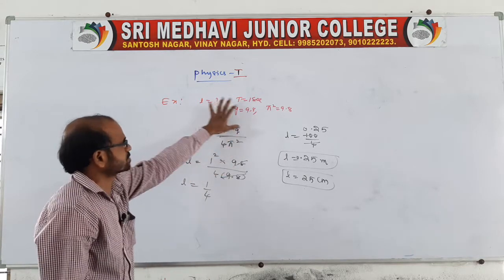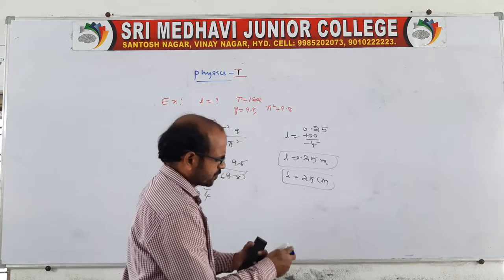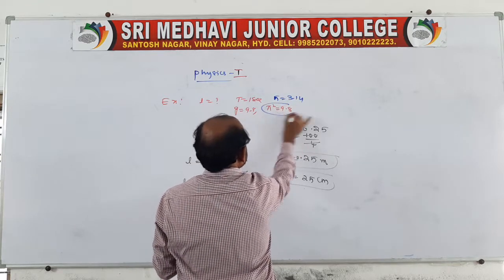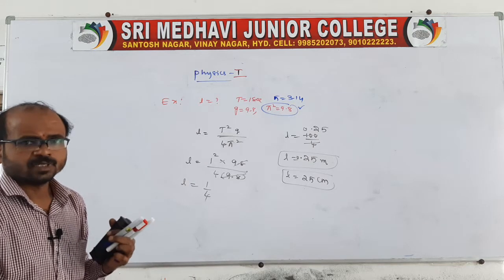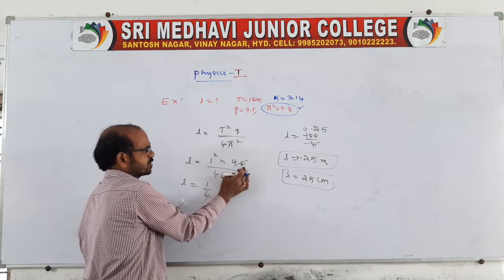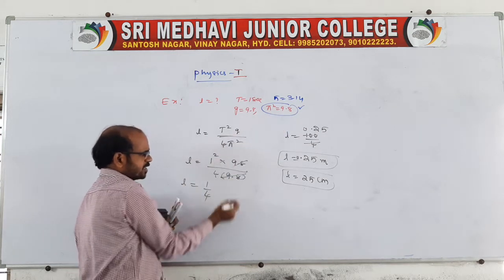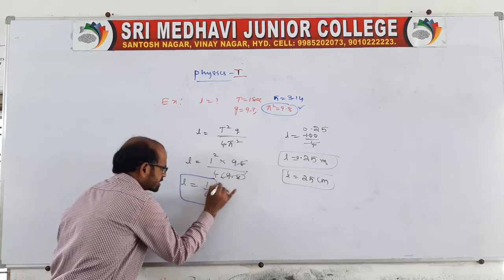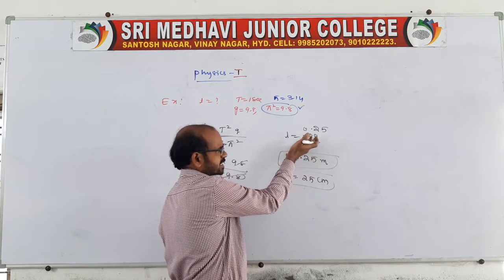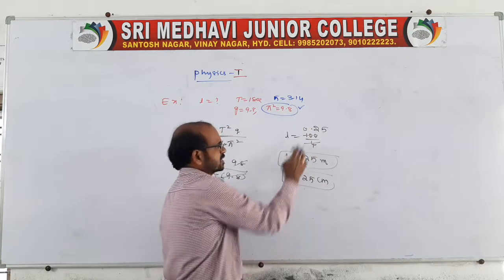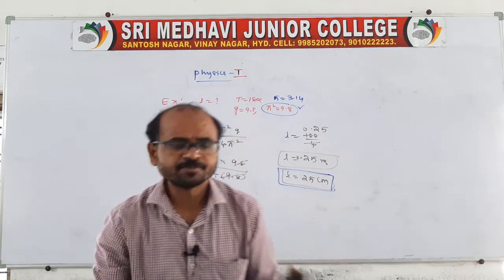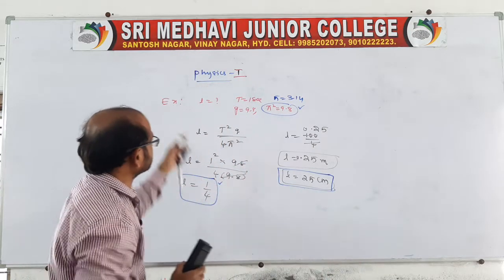And in this expression you substitute these values, because we know the pi value is 3.14. If you square it, then we will get approximately 9.8. So substituting, G is 9.8, pi square value is 9.8, and 9.8 is cancelled. L is equal to 1 by 4, of course it is also correct. But we are saying in meters, so we cancel the two zeros and put the point, that is 0.25 meters. And in centimeters, L is equal to 25 centimeters is the final answer, the length of the pendulum for the given data.